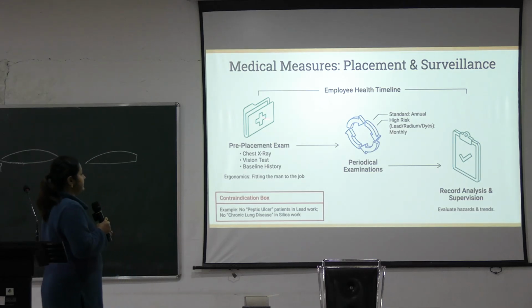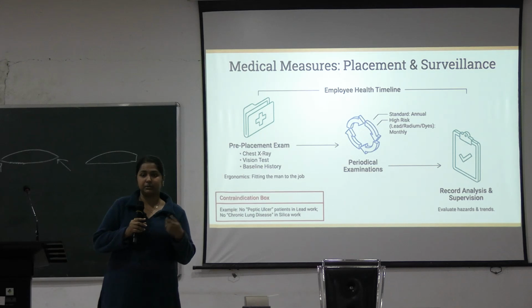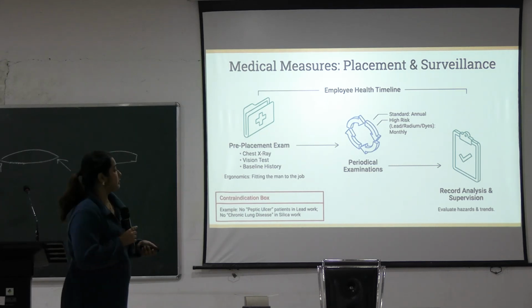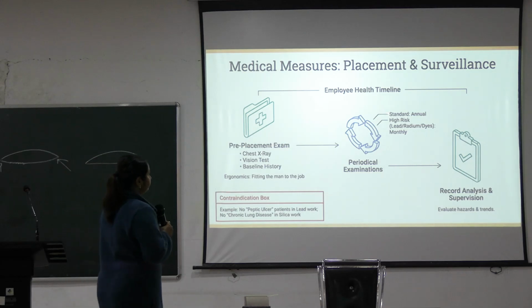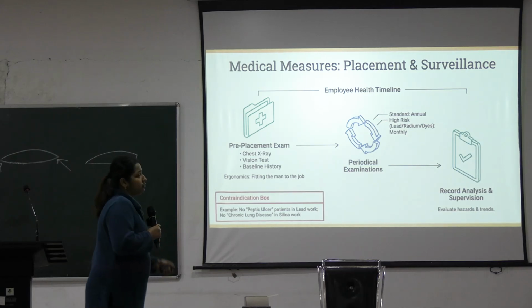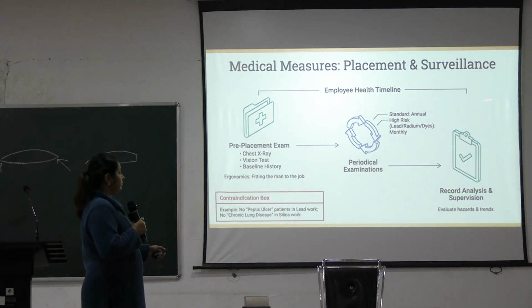After the pre-placement examination, you do the periodical examination. That is, periodically you keep checking, maybe 6 monthly or annually, whether the workers are okay or not. Annual is the standard in most industries, and in high risk industries like lead, radium, dyes, you do a monthly checkup. Okay, and finally you do the record analysis and supervision.